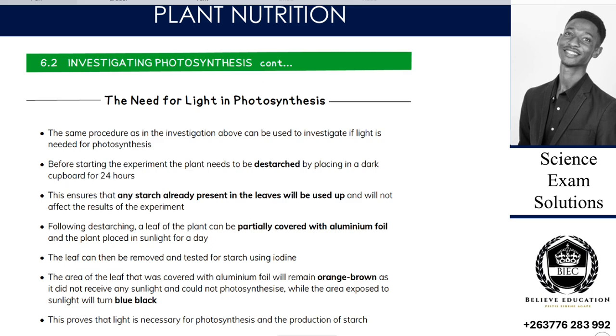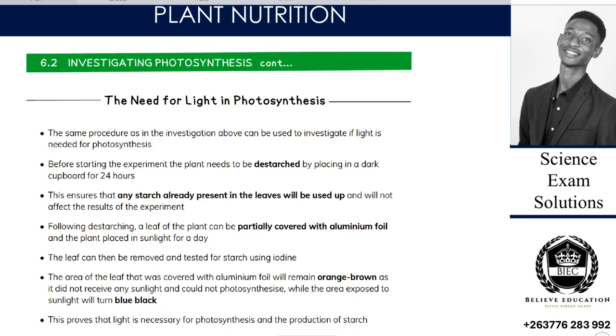Then let's proceed. We now need to know whether light is needed in photosynthesis. We're still doing our investigations. So remember, after any investigation, we have to test the leaf for starch. The test for starch remains our classical test. After we remove a factor, we go back to the test for starch.